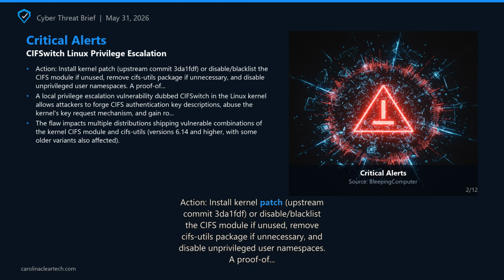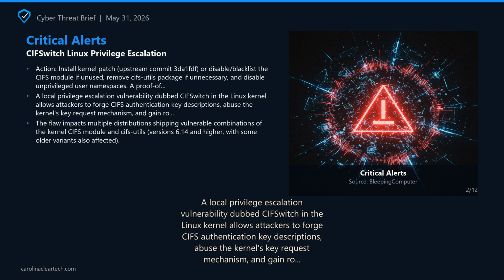CIF switch Linux privilege escalation. A local privilege escalation vulnerability dubbed CIF switch in the Linux kernel allows attackers to forge CIFS authentication key descriptions, abuse the kernel's key request mechanism, and gain root privileges. The flaw impacts multiple distributions, shipping vulnerable combinations of the kernel CIFS module and CIFS utils, version 6.14 and higher, with some older variants also affected. The vulnerability was introduced 19 years ago in 2007.